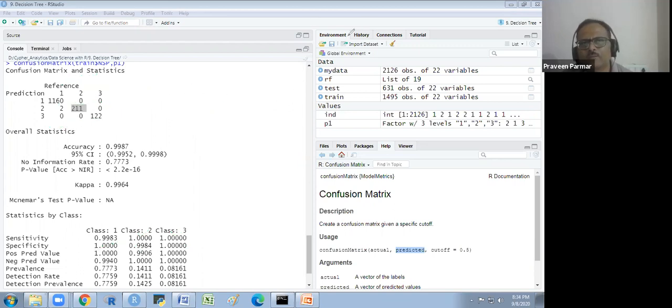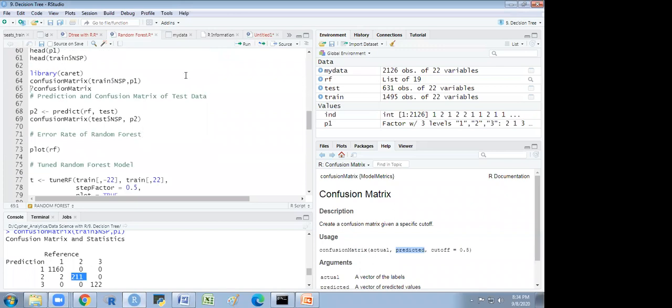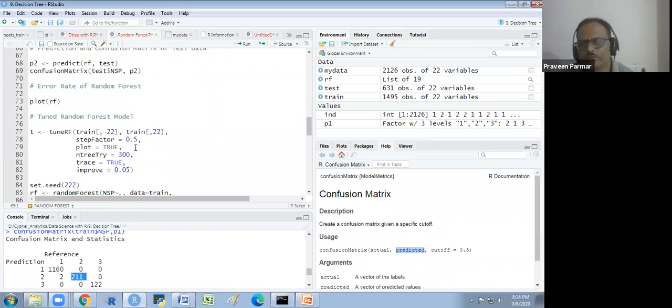There are too many things we have to cover in the random forest. It is not one day, and we will tune the random forest also.